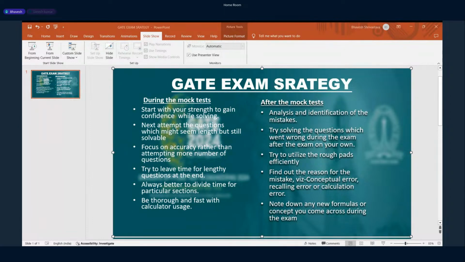Here I have noted down some points which might be useful for you during and after the exams. These are the points you should keep in mind while attempting the exam and after the exam.